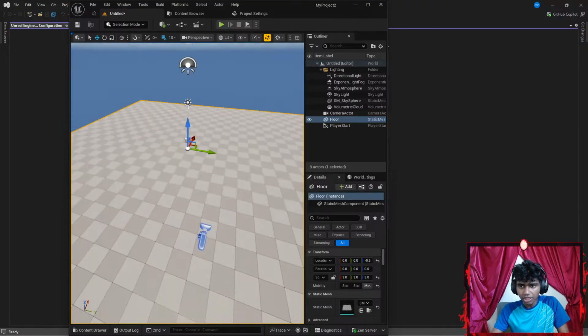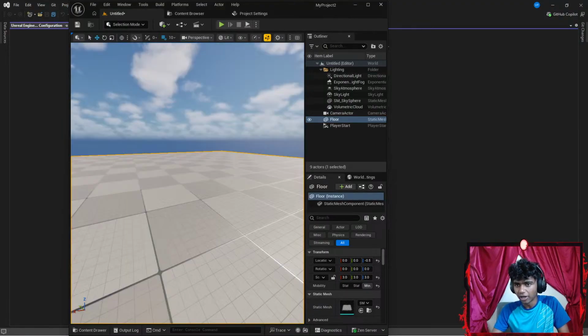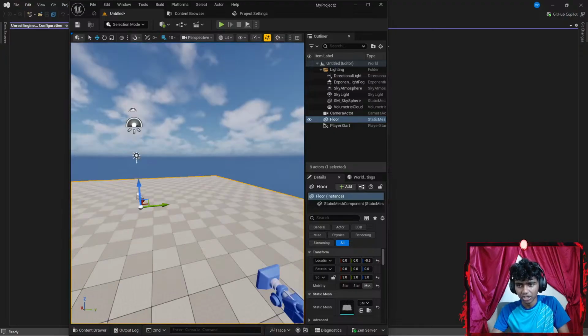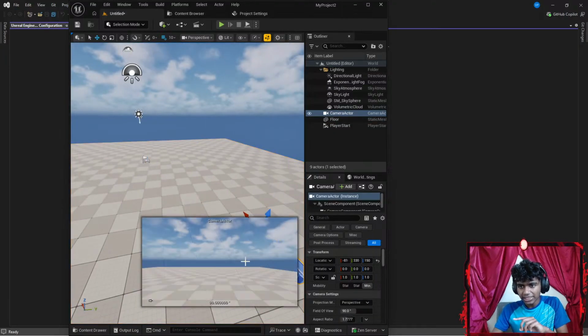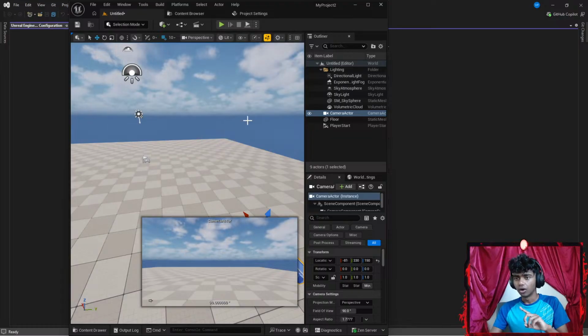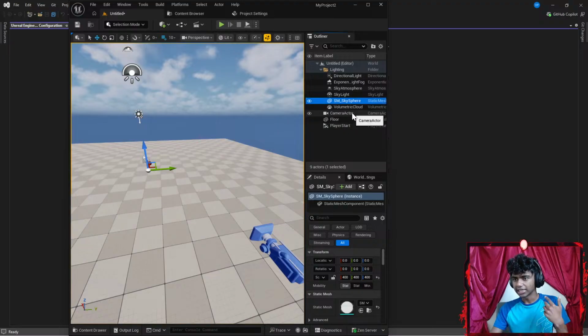So my camera could be here, and I'm planning to have my player standing right here and the menus beside it, if that makes any sense. For example, I want my player to be standing on the left side and my menus on the right side, so it looks a little good. Okay, got my camera actor here.